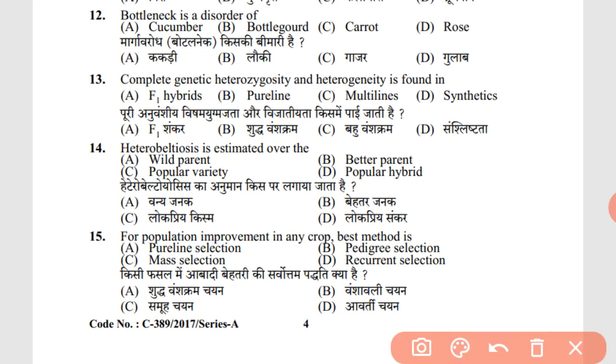12th question, bottleneck is a disorder of cucumber. Complete genetic heterozygosity and heterogeneity is found in synthetics. Heterobeltiosis is estimated over the better parent. For population improvement in any crop, the best method is, 15th question, the correct answer is D, recurrent selection.